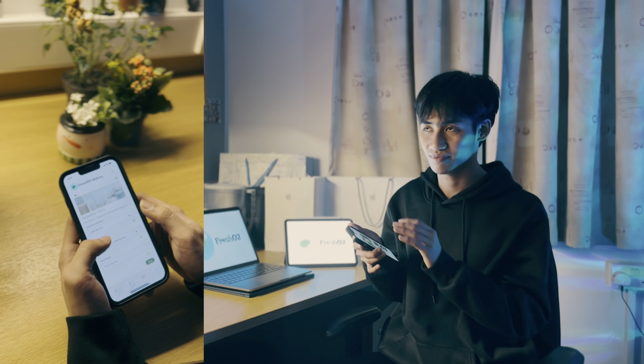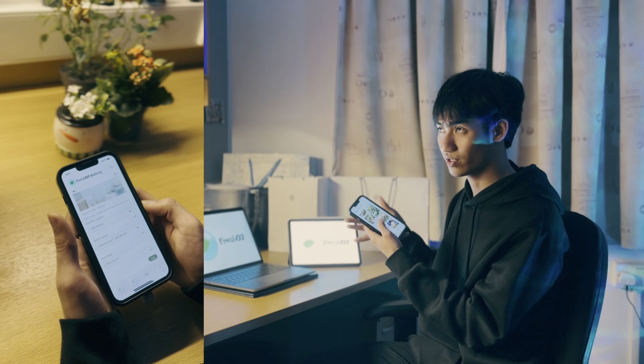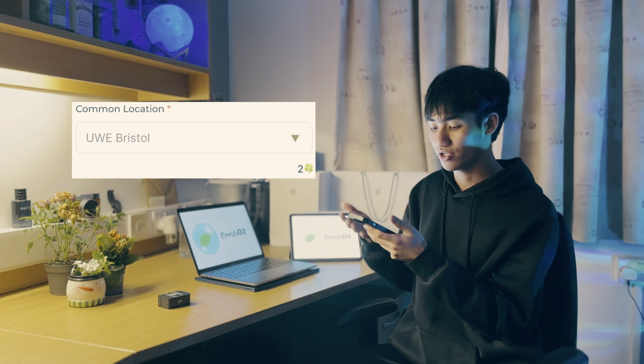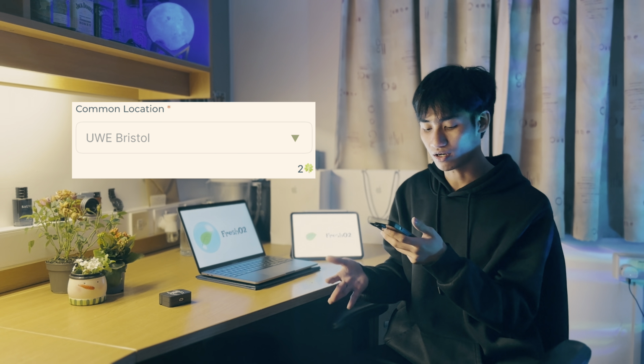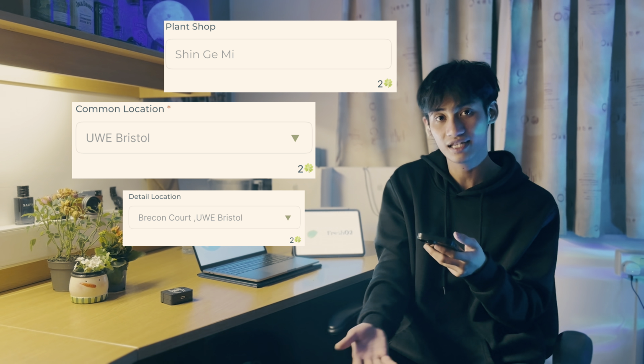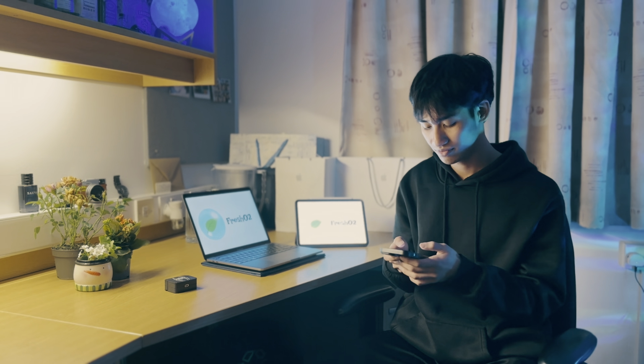In the gallery, there's another reward hidden in there. If you click on the photo that you captured, you will see the data that you have to fill in about your planting location or other detailed location. And then the next thing is plant shop: where did you get it? Where did you order it? If you fill in all the data correctly, you can get a reward. As a special thing in the camera session, you can get a lot of reward by uploading one picture. So I fill in the data.